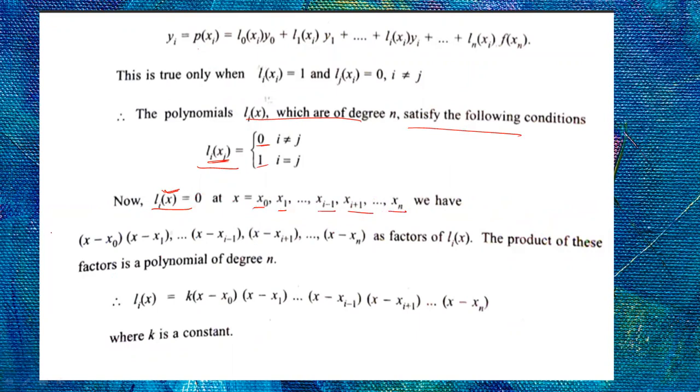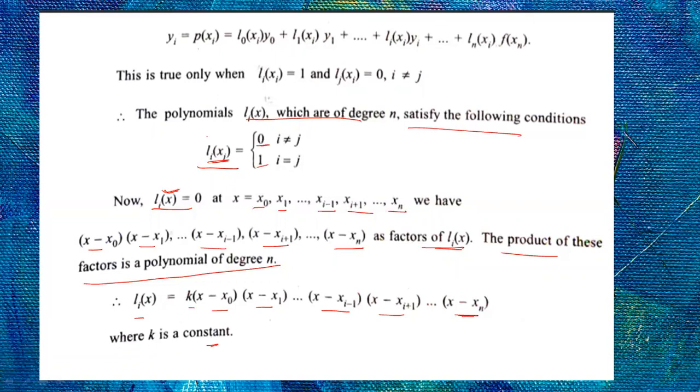Therefore, (x - x0), (x - x1), ..., (x - x(i-1)), (x - x(i+1)), ..., (x - xn) are all factors of Li(x). The product of these factors is a polynomial of degree n. So Li(x) = k (x - x0)(x - x1)...(x - x(i-1))(x - x(i+1))...(x - xn), where k is a constant. This constant should be determined now.